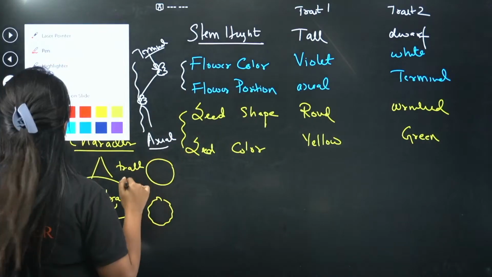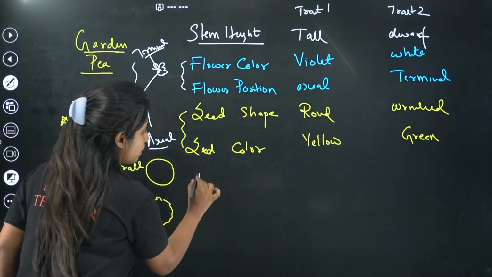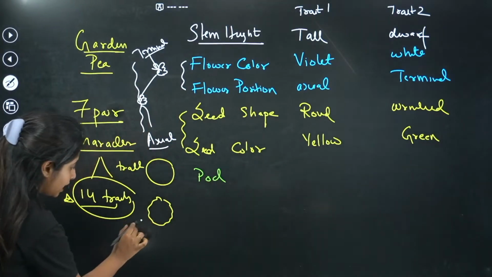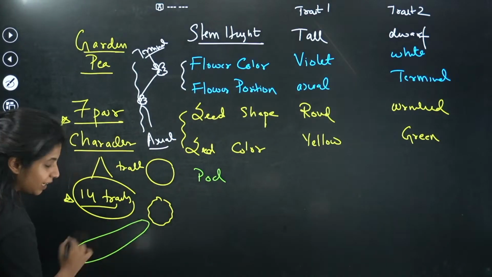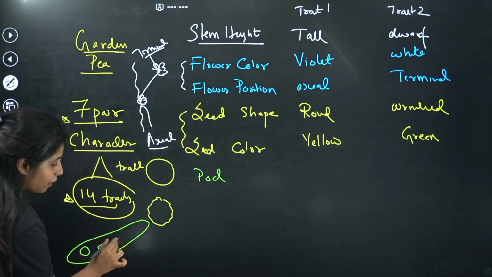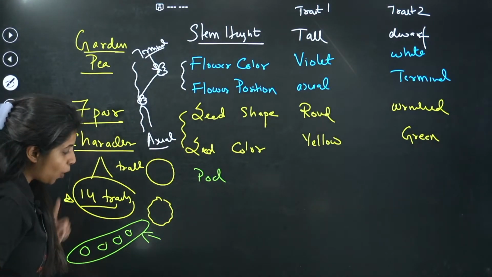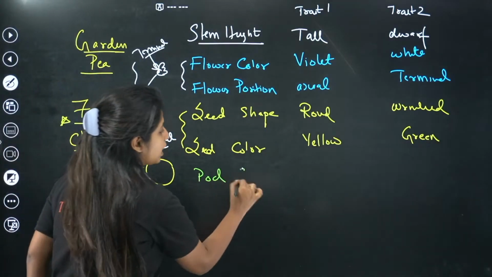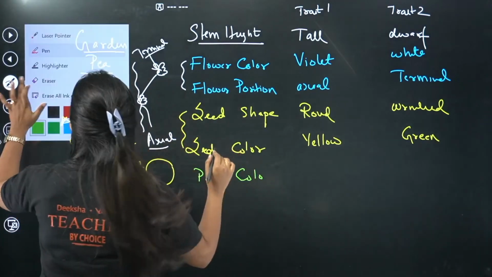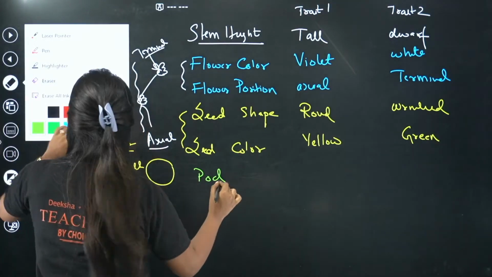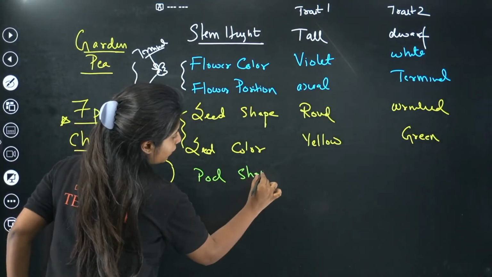Now we go ahead with pod. What do you mean by pod? Pod means basically the green piece which comes inside a sack-like thing. Inside that you have pea. So this is the pod. In pod we have pod shape. Sorry, we'll start with pod shape first. In pod shape you have two things, traits.